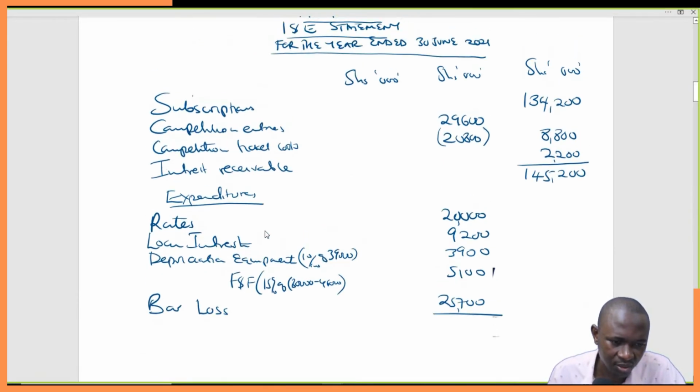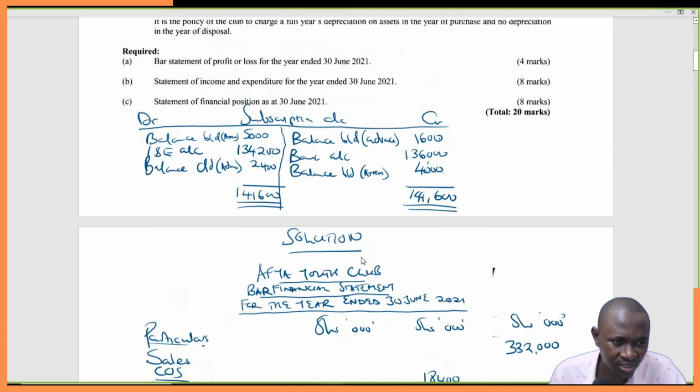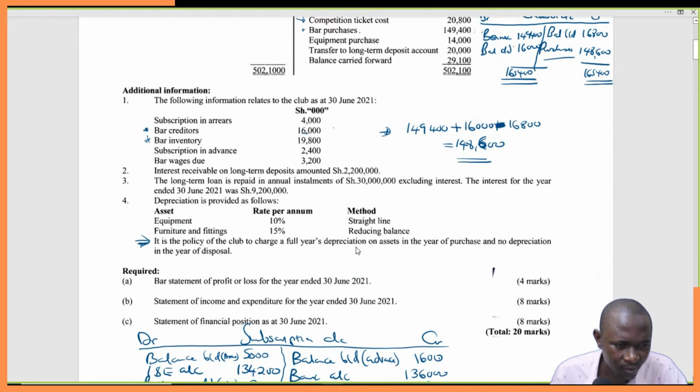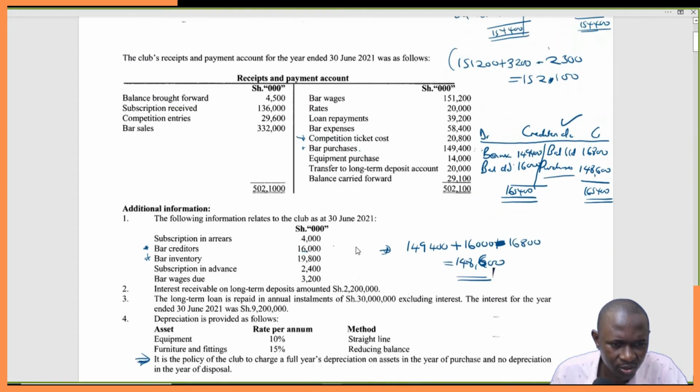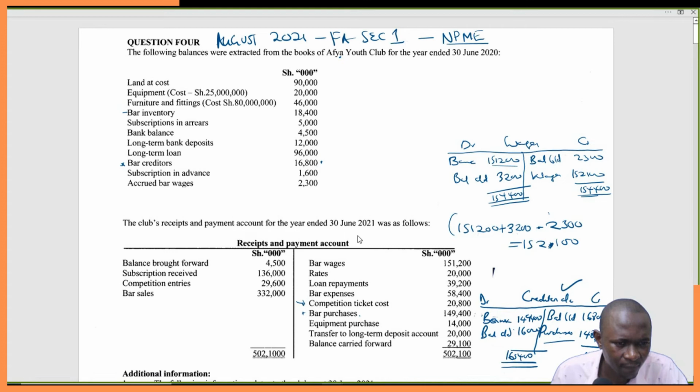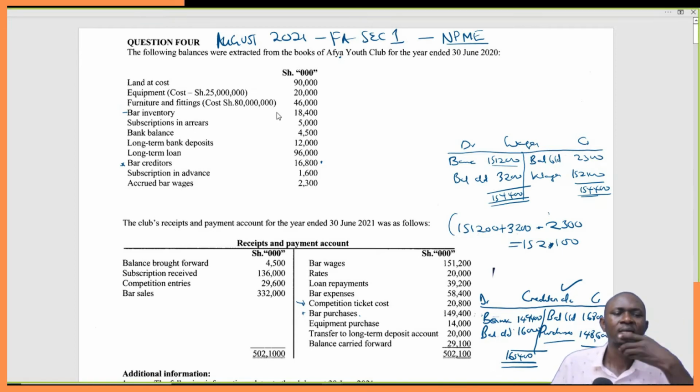Just to be on the safer side, let's also check furniture and fittings. Are there any additions to furniture and fittings? Furniture and fittings 80,000, on a reducing balance basis.